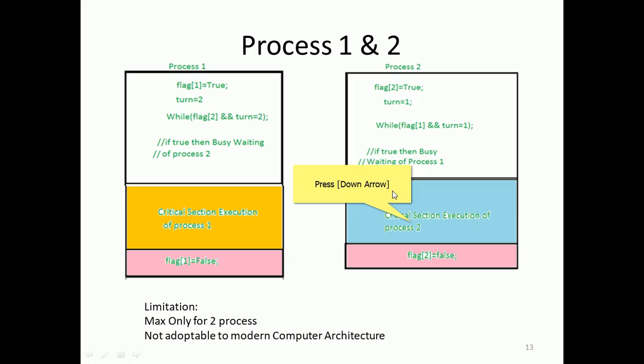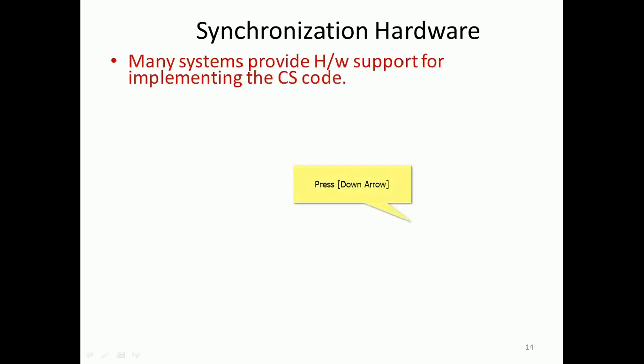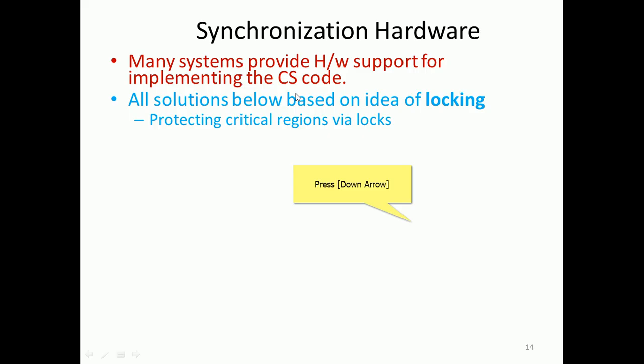Now the limitation: the software solution we have, the Peterson solution, allows only two processes. It can check for only two processes, so it is not adaptable to modern computer architectures. It is quite difficult to apply to modern computer architectures, for which we have hardware-based synchronization solutions. Many systems provide hardware support for implementing the critical section code. All the solutions below are based on the idea of locking. Locking uses a shared variable that processes consider in order to enter into critical sections.